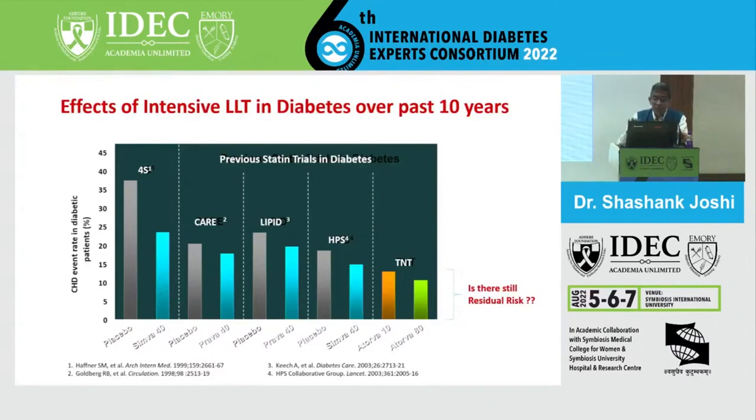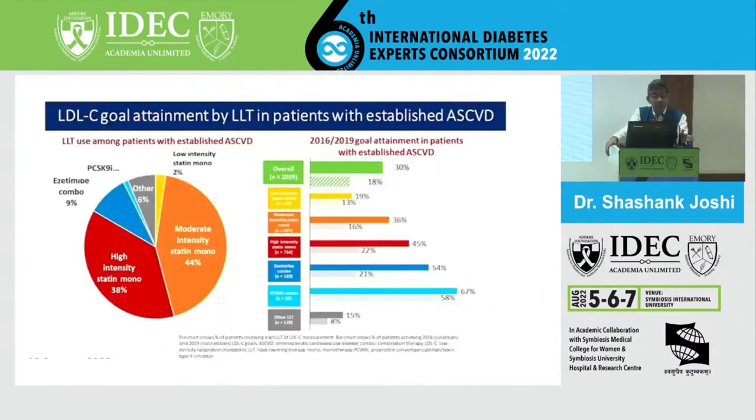But there is still, after a decade of statinization, in diabetes, after intensive lipid lowering, a degree of residual risk. And that residual risk is there. So here's the data. We have now divided our lipid lowering therapies into different groups: high intensity statin monotherapy, moderate intensity statin monotherapy, then of course ezetimibe, then of course the PCSK9s have come in, and of course we have the low intensity statins.